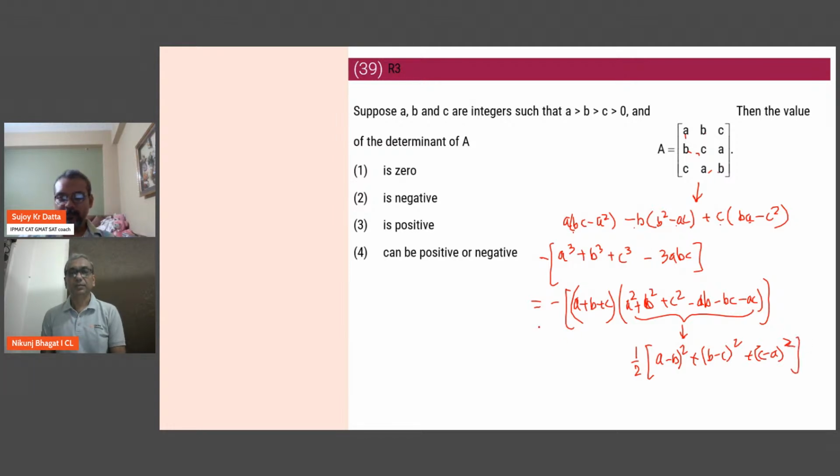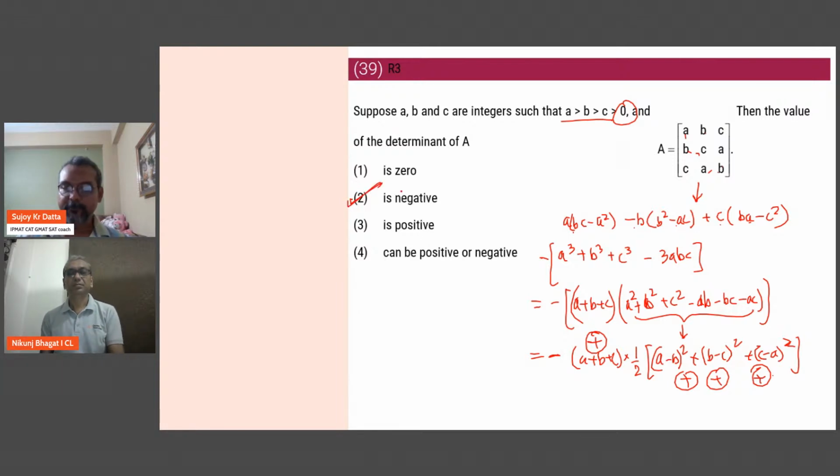Now, in this case, therefore, this whole thing becomes a negative with a plus b plus c multiplied with this, and a plus b plus c are all positive. Here you have a positive, and here you have a series of positive terms. So that means this whole thing is positive with a minus multiplied, hence it is negative. So it is the second option.